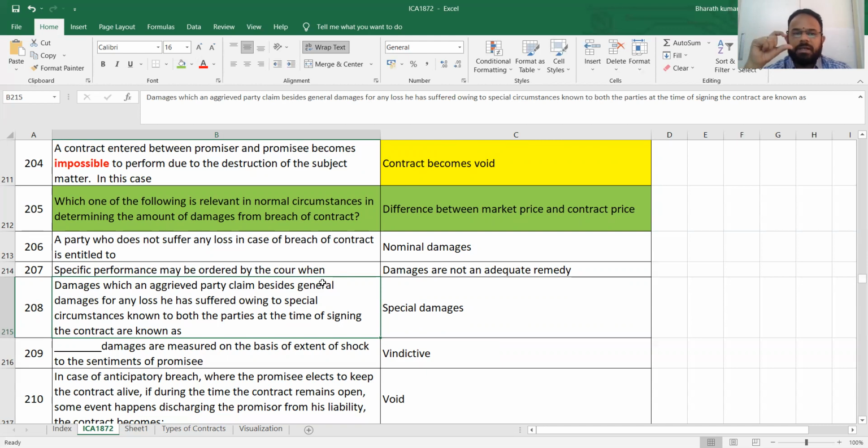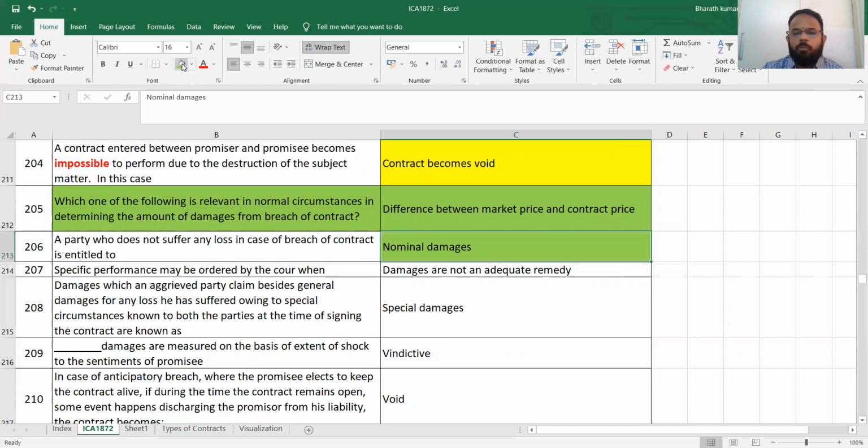This is coming under a concept called damages and types of damages. So that's one of the most important things. A party who does not suffer any loss, but basically base damage, normal damage will be called nominal damage. Why I'm marking all this in green? All the damages will come one after another.